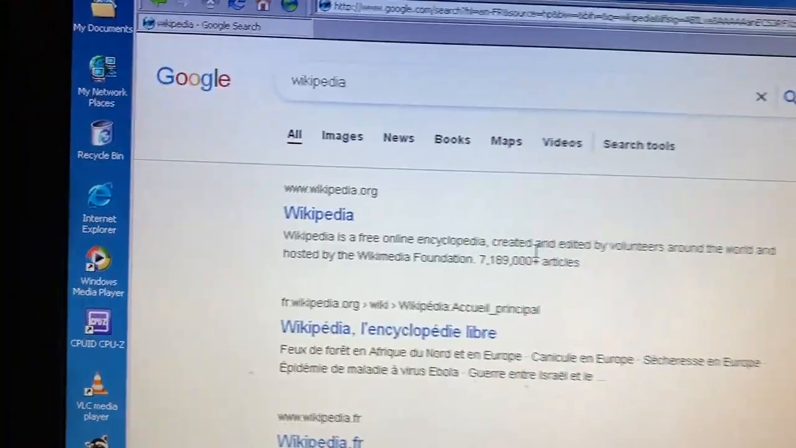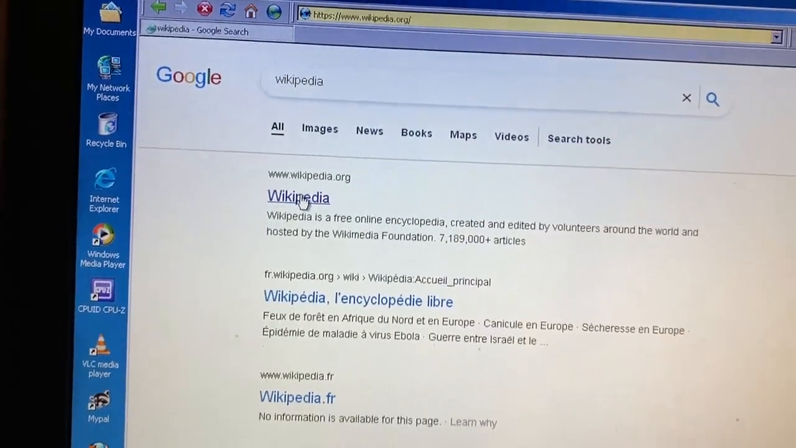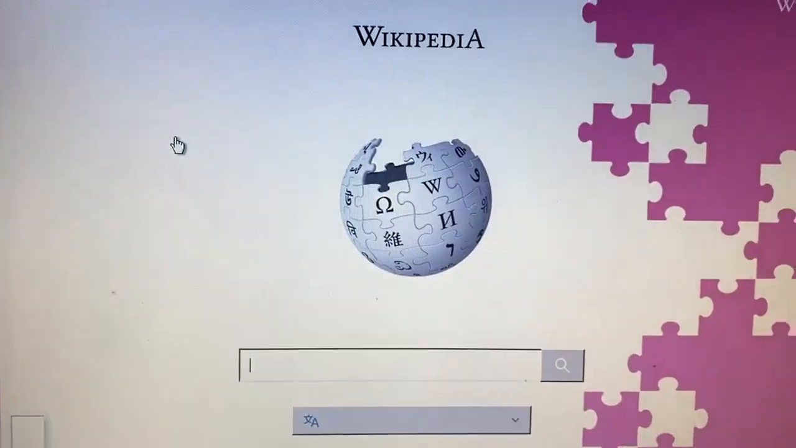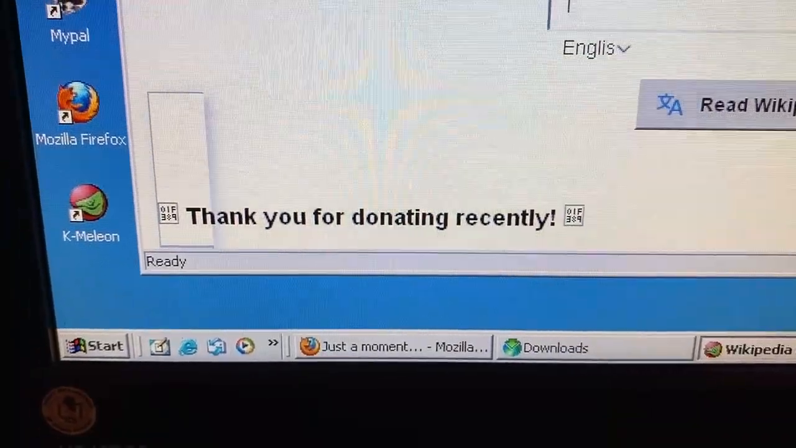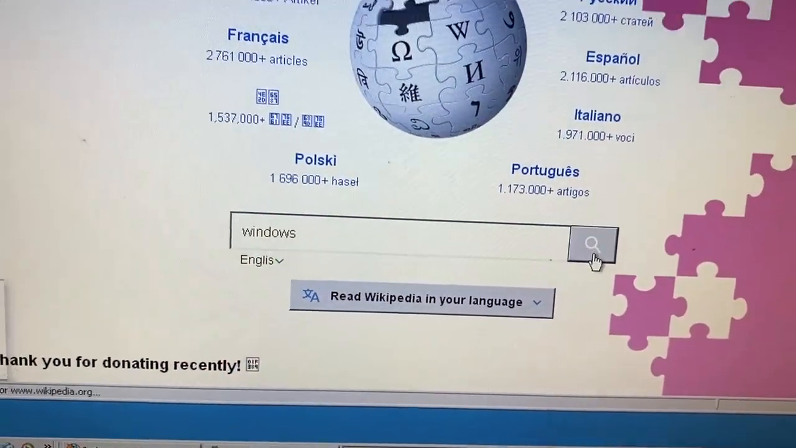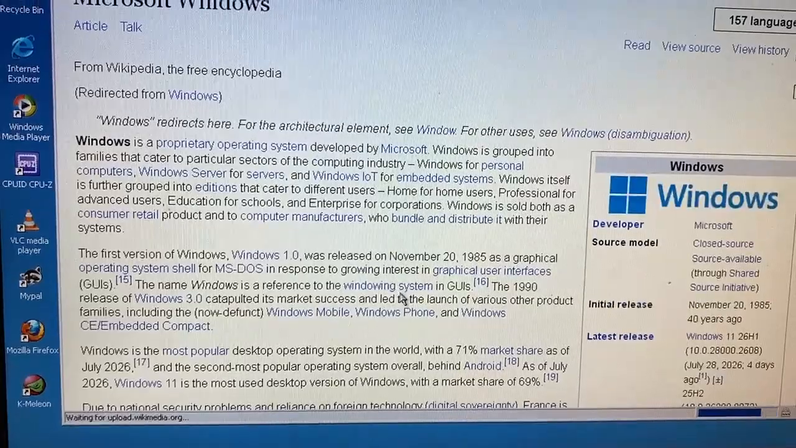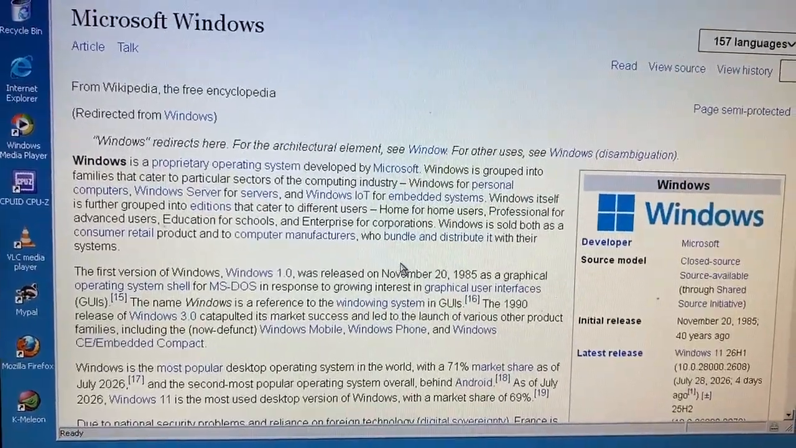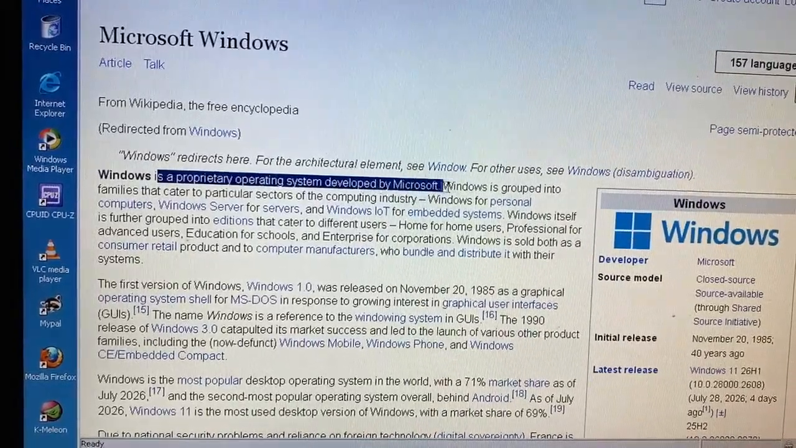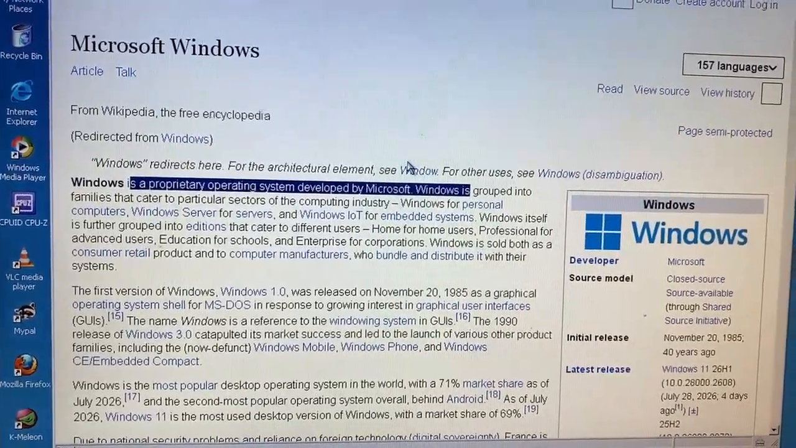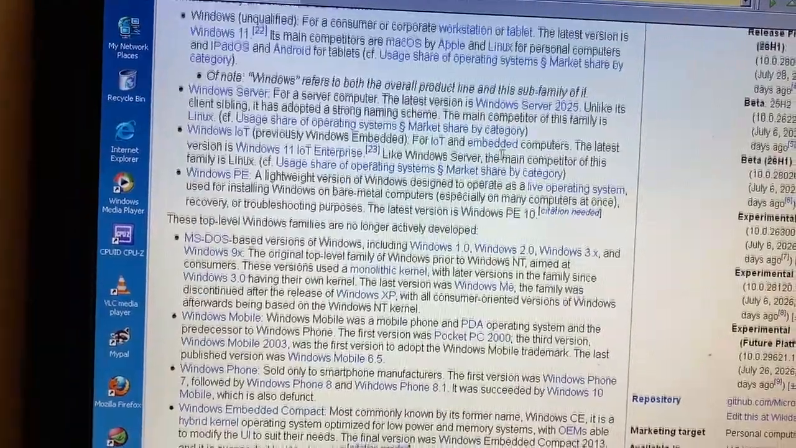Wikipedia. Alright, Wikipedia. Does it load? It better load. It loads! Thank you for donating recently. Huh, I don't remember donating. Let's search Windows. What will it bring me? Oh, okay, so it'll bring me Microsoft Windows. Windows is a proprietary operating system developed by Microsoft. Okay, at least the article is readable.